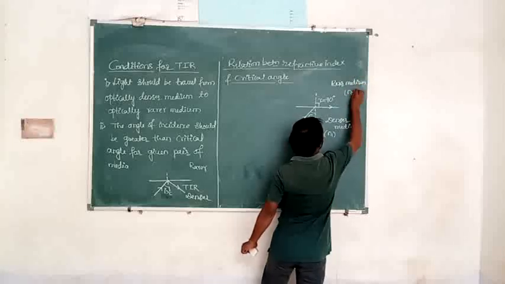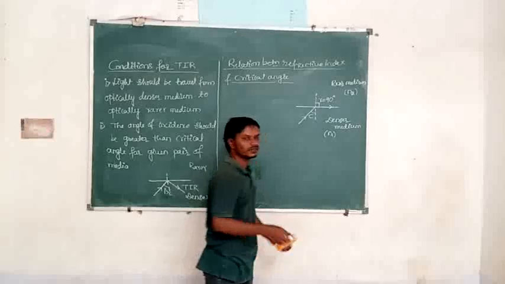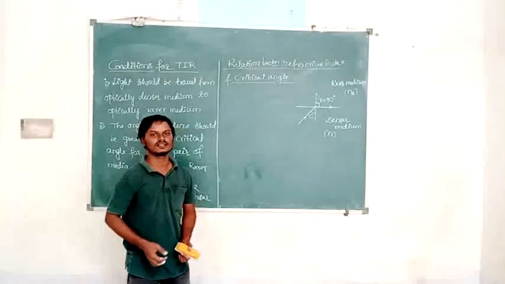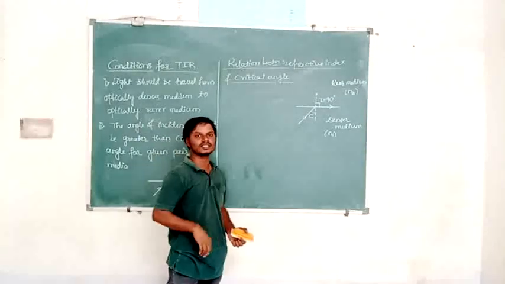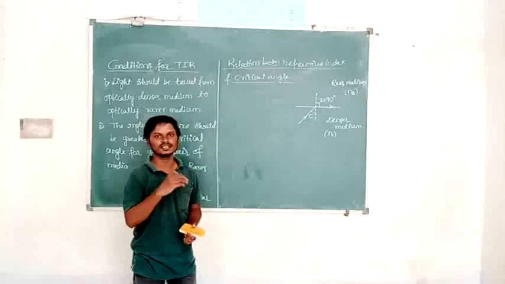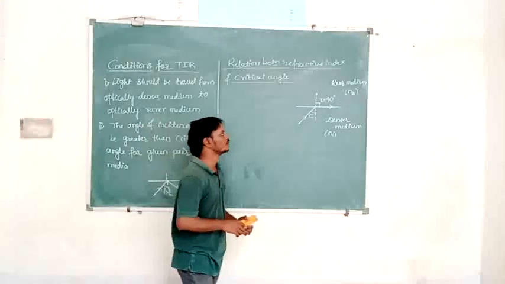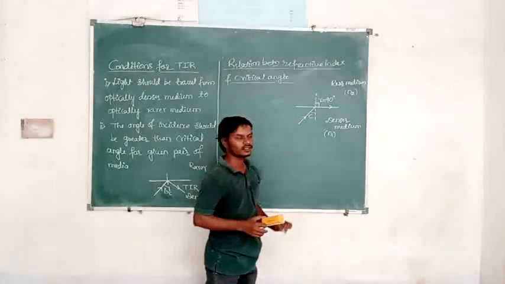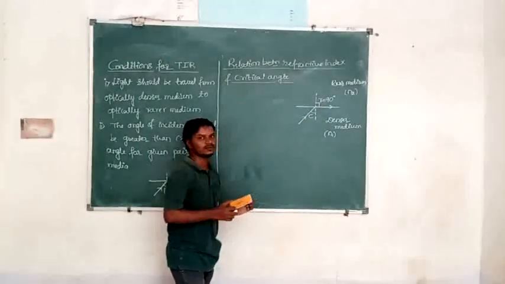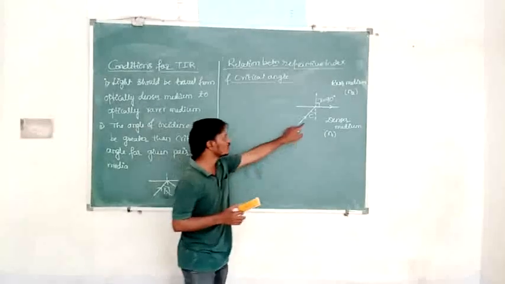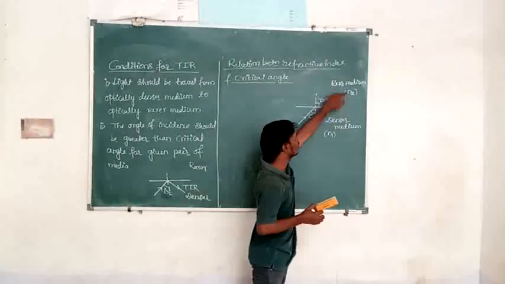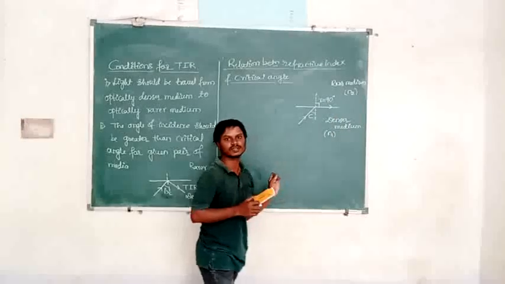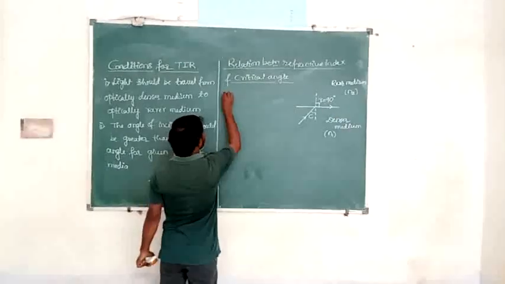The medium which has the incident ray is taken as the first medium, whether it is denser or rarer. The medium which has the refracted ray is taken as the second medium, whether it is denser or rarer. Now it is the interface between two media, denser and rarer. By using this diagram, we are going to derive the relation between the critical angle and the refractive indices of the given media. Now, using Snell's law.